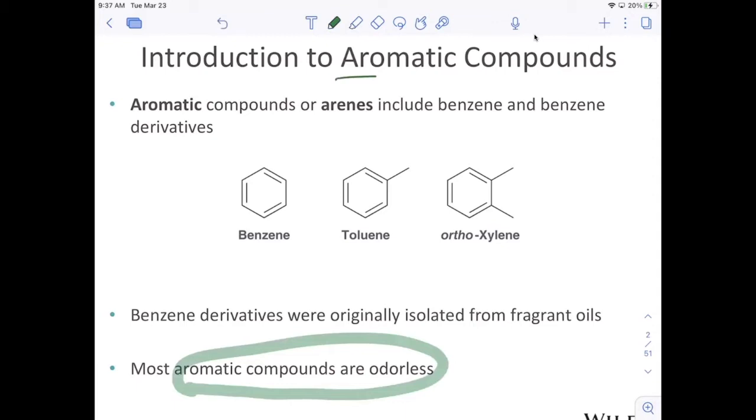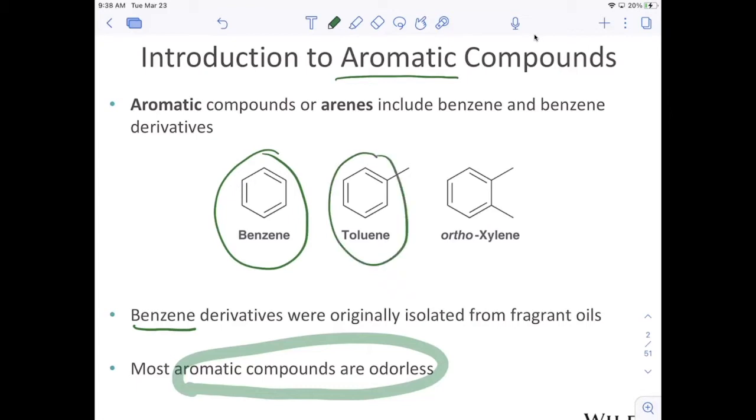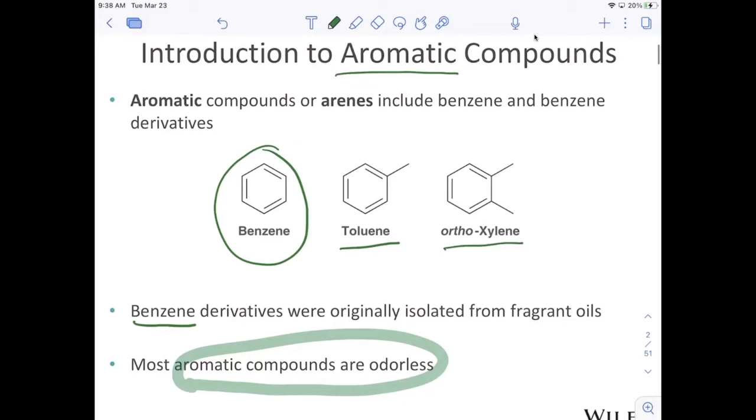And so, scientifically, what aromatic means is it has the proper number of pi electrons that contribute to a delocalized system. Benzene is the easiest example. Benzene has 6 pi electrons and it's in a ring, and so benzene is aromatic. Many of benzene derivatives are also aromatic because they have that core benzene ring involved. For example, toluene just has a methyl group off of benzene, and orthoxylene has 2 methyl groups off of the benzene ring.